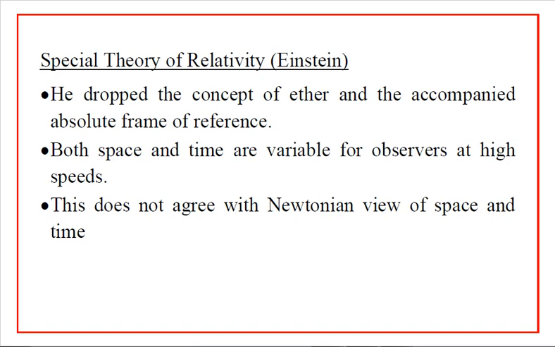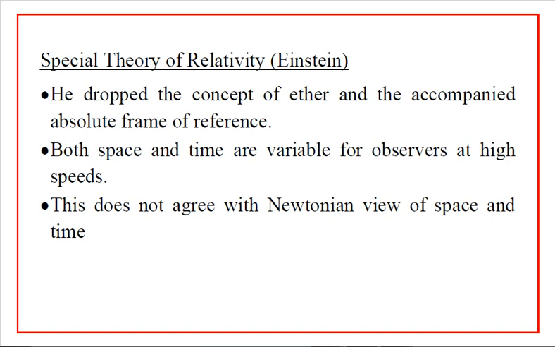According to Einstein, nothing is absolute. There is no meaning for absolute motion or absolute rest. They are meaningless. So, according to Einstein, both space and time are variable for observers at high speeds. The relativistic effects are more pronounced when the particle is moving at relativistically high speeds, that is, at speeds close to the speed of light. At such high speeds, space and time are variable. They are not invariant as assumed in the classical view.